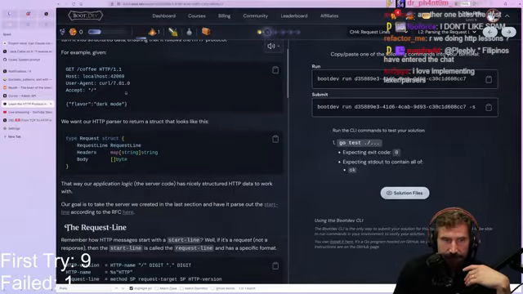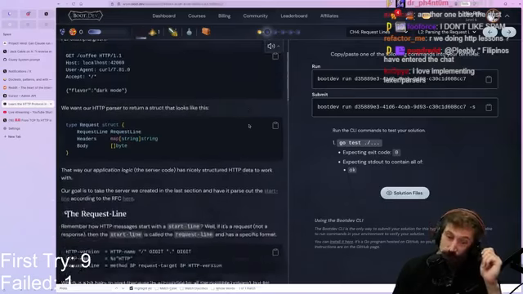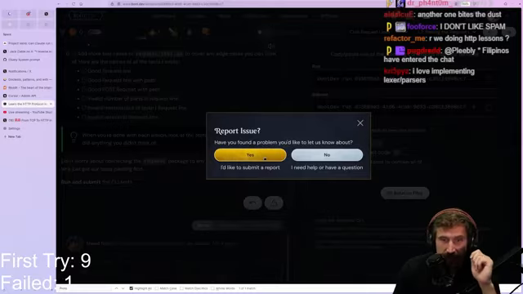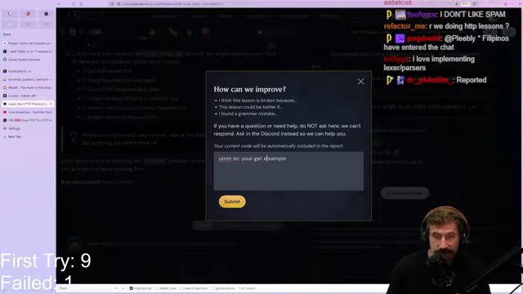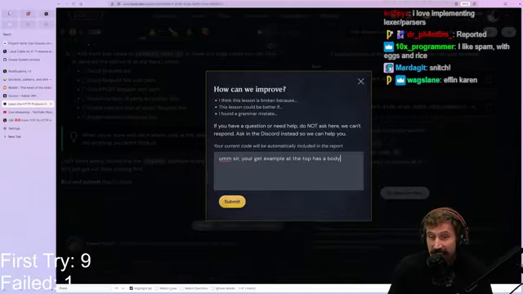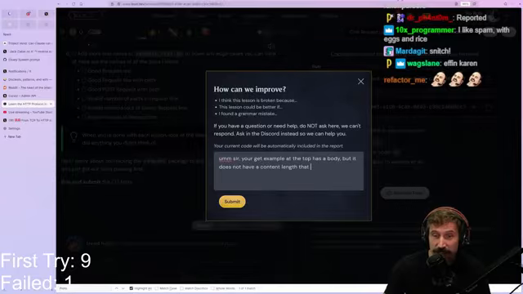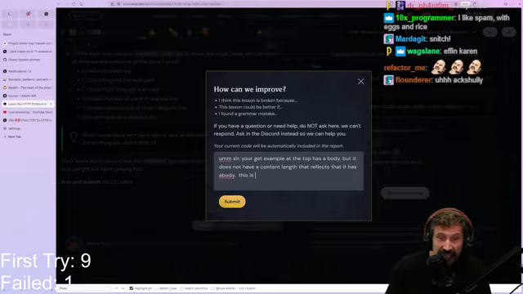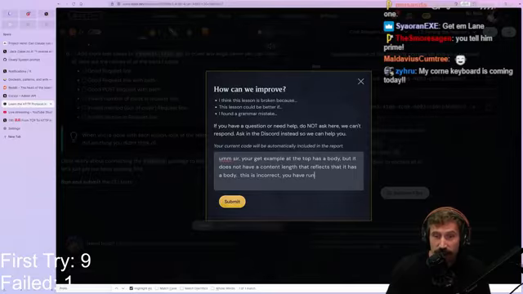Here's our example given stuff. Now, notice that this is actually an incorrect example. So, Lane, I'm going to have to report this. Yes, I'm going to have to report an issue. Sir, your GET example at the top has a body, but it does not have a content length that reflects that it has a body. This is incorrect. You have run afoul.